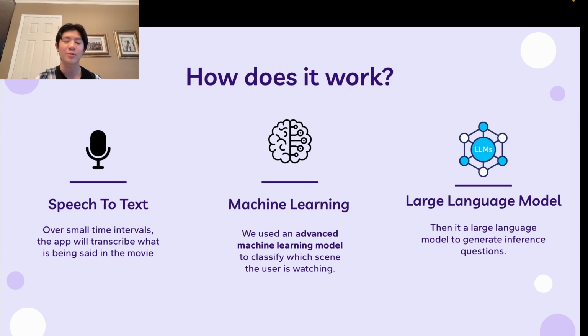So, how does it work? It uses a speech-to-text algorithm, which over small time intervals will transcribe what is being said in the movie. Afterwards, it will use a very advanced machine learning model to classify which scene the user is watching, then retrieve the script and pass it to a large language model, which uses the script to generate inference questions for the user to answer.